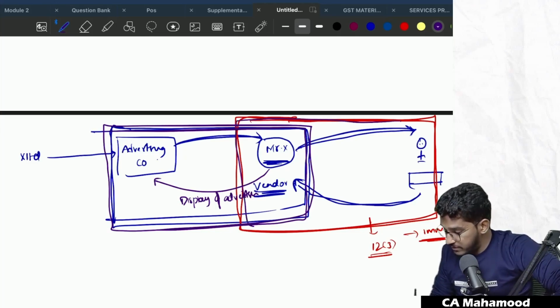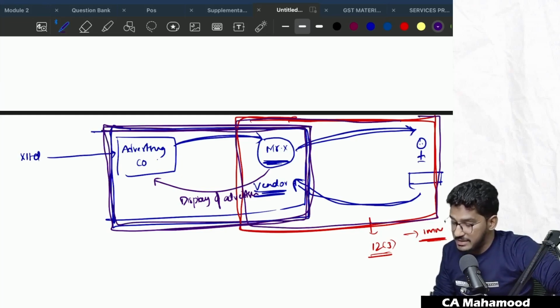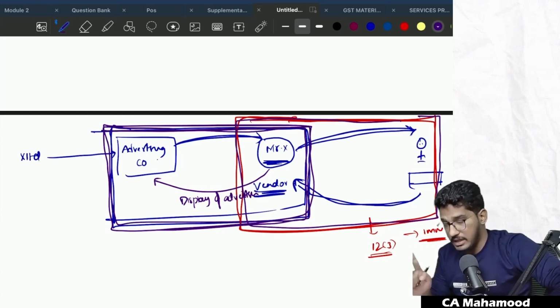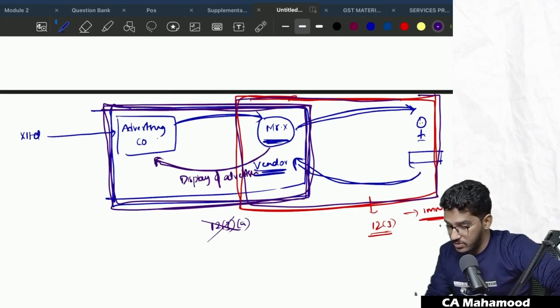Between these two people, whatever service is happening is service in relation to immovable property. But between advertising agency and Mr. X, that is a service of display of advertisement. So this will not get covered under 12 subsection 3, and it will not get covered under 12 subsection 3 clause A, or under any of the specific services also.